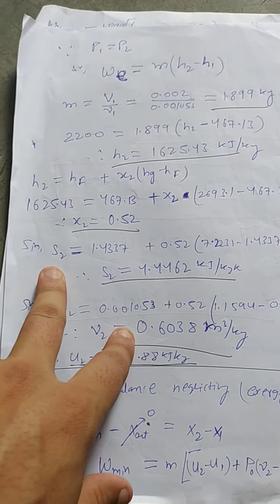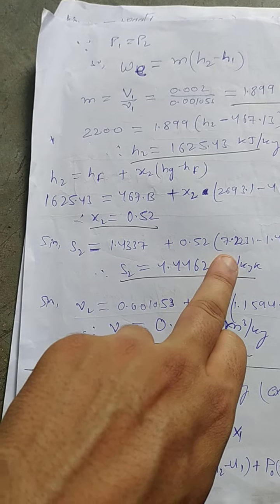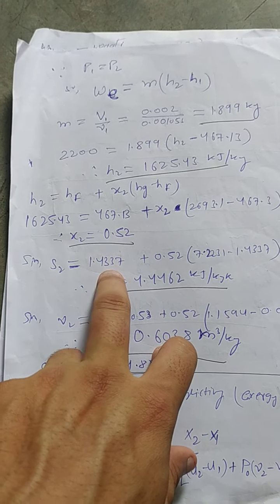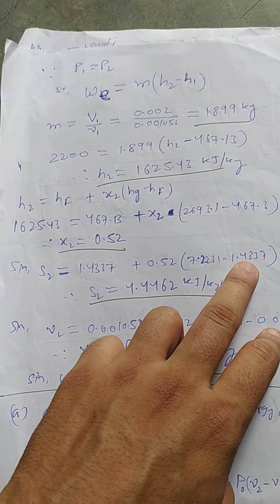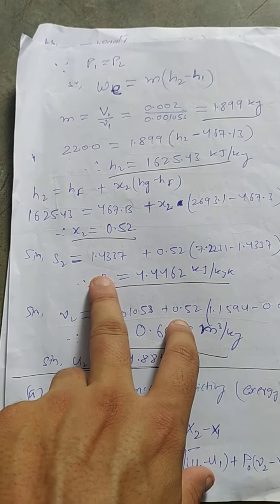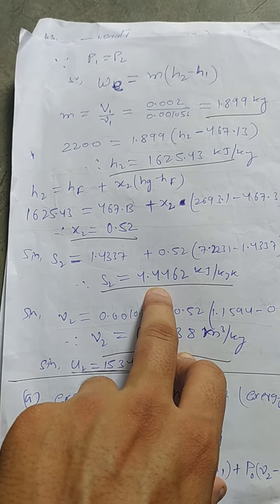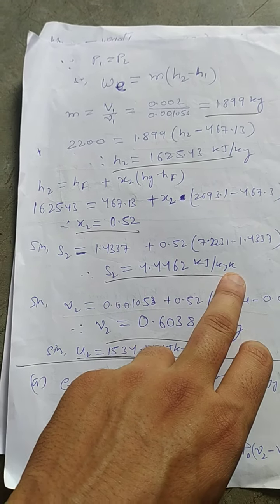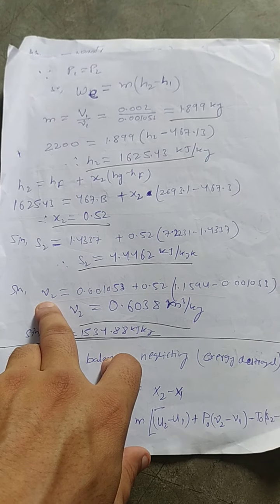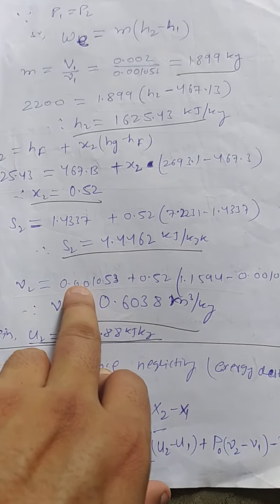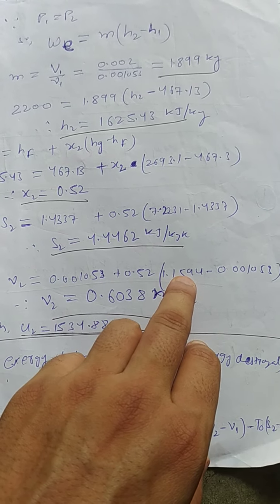Now similarly for specific entropy, this equation is valid: S2 is equal to SF plus X2 times (Sg minus SF). Solving this, we get specific entropy to be 4.4462 kJ per kg Kelvin. Similarly, the specific volume at the final state can also be calculated: V2 is equal to Vf plus X2 times (Vg minus Vf).